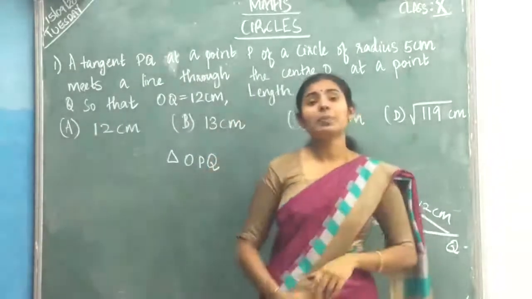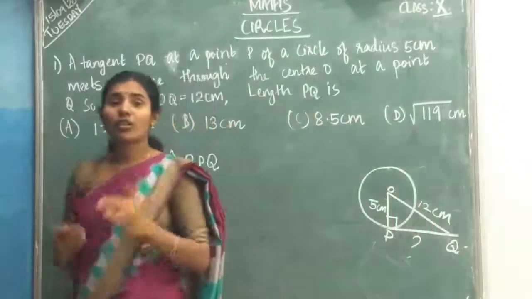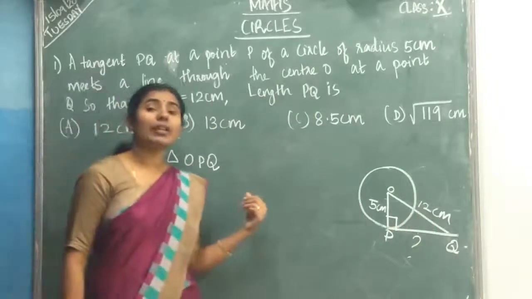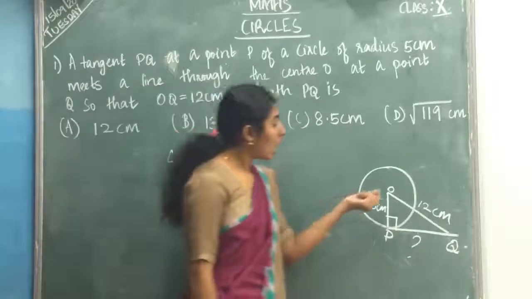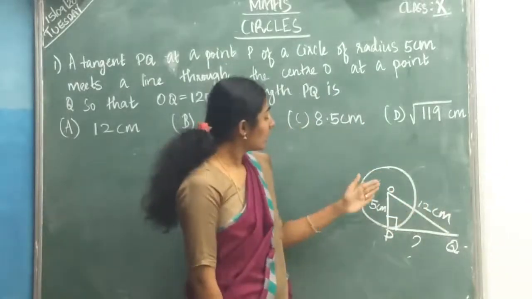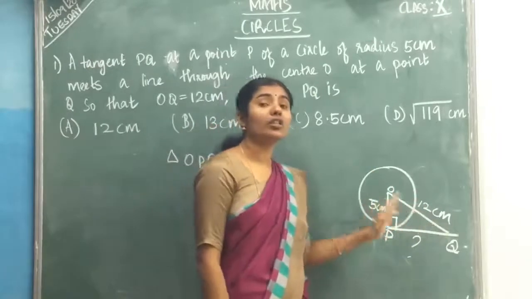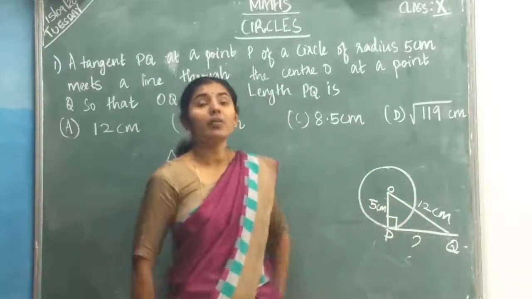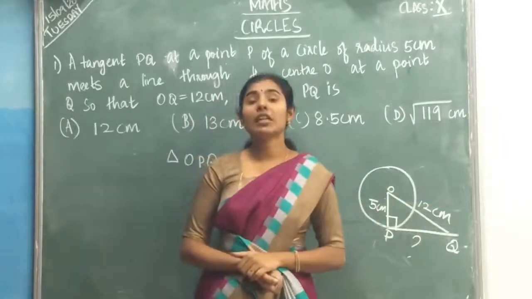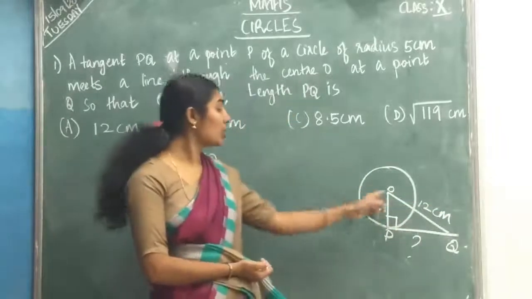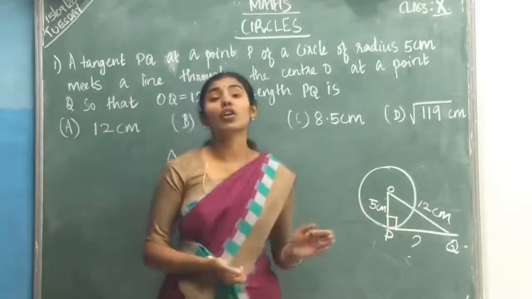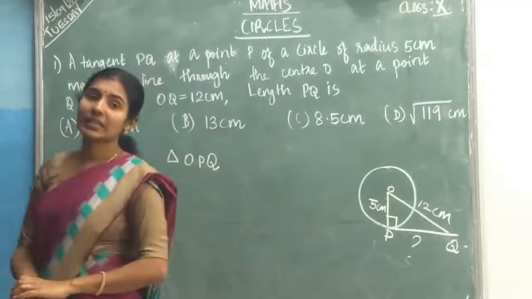So, you have studied Pythagoras theorem, isn't it? When you are given a right angle triangle, how to apply Pythagoras theorem? Hypotenuse square is equal to the sum of the squares of the other two sides.